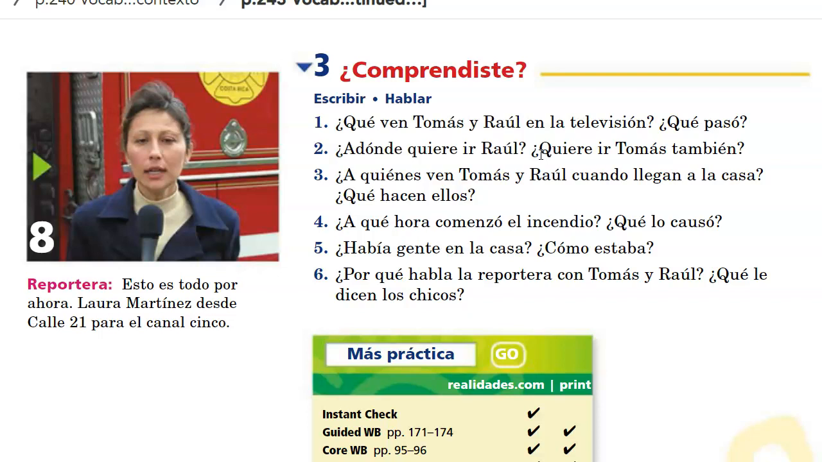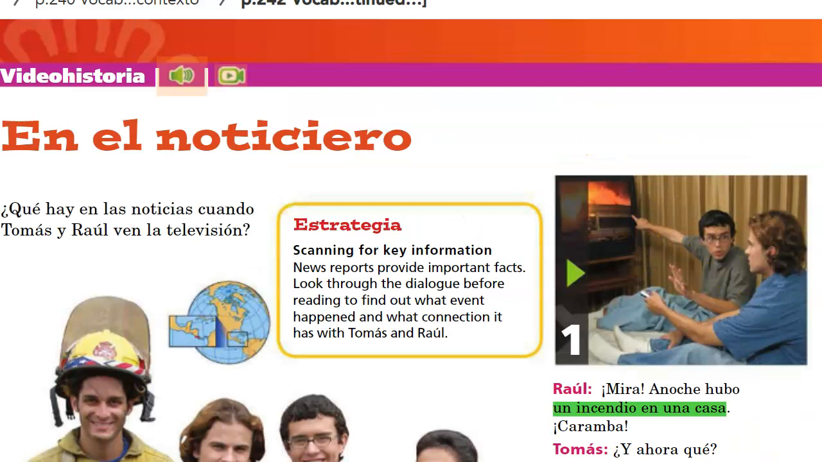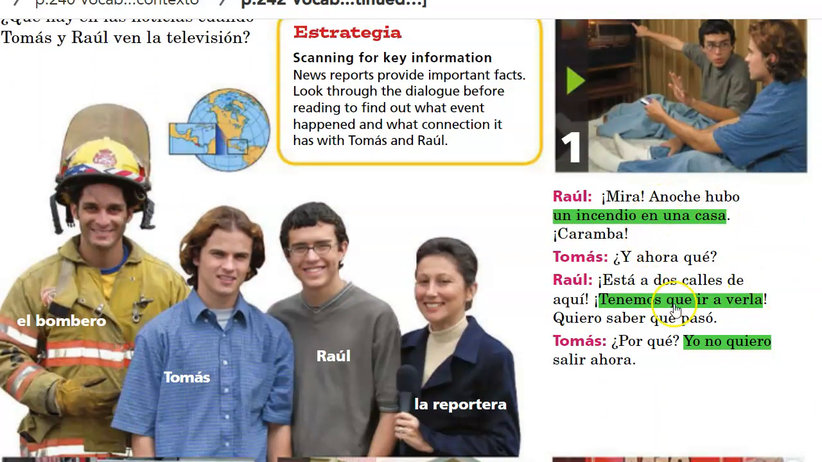Number 5, ¿había gente en la casa? Were there any people at the house? ¿Y cómo estaba? How were they? So as you can see for like numbers 1 and 2, the answers are text dependent, meaning you can find the answer in the text.